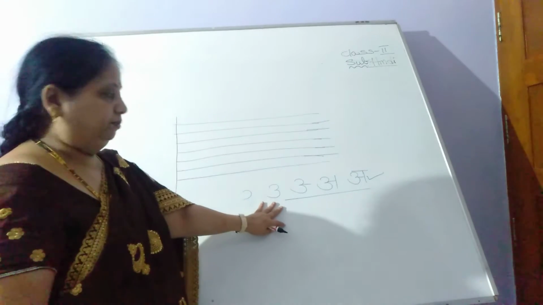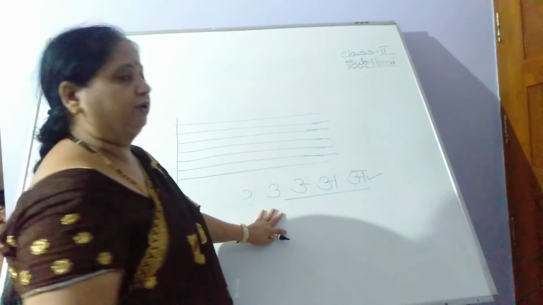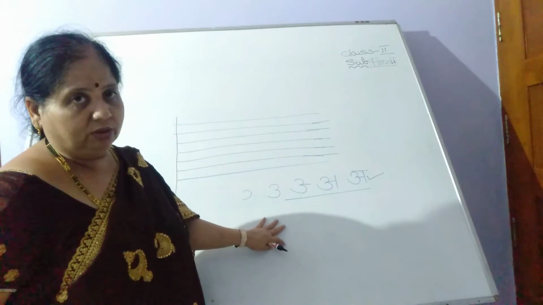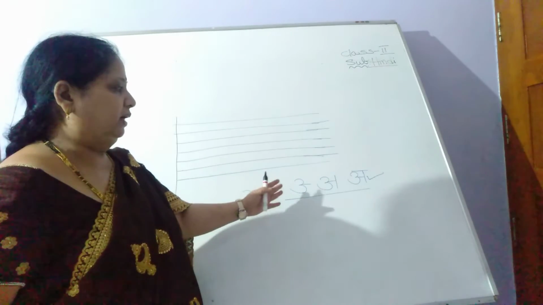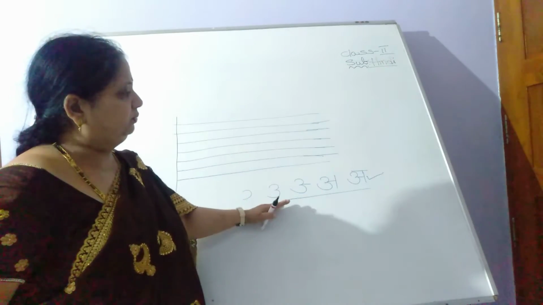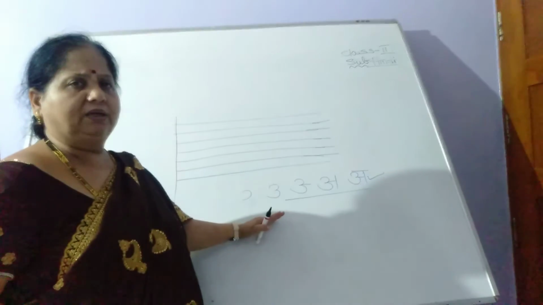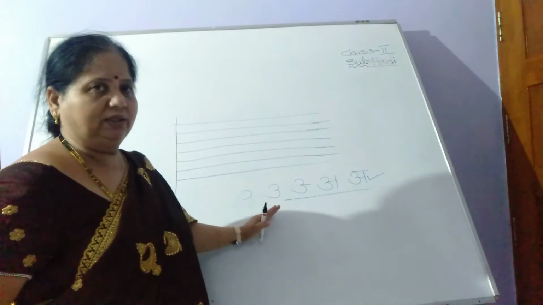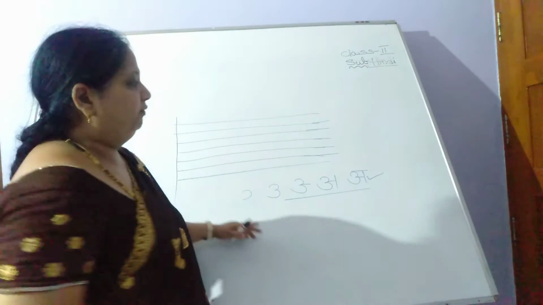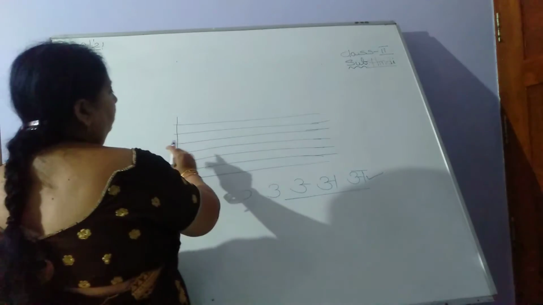But unfortunately, due to the pandemic session, we jumped to which class? UKG to second class. So you missed all the strokes and letters. But don't worry, children, now the teacher will teach you systematically, but in an easy way, with the strokes, with the complete letters, with pictures.